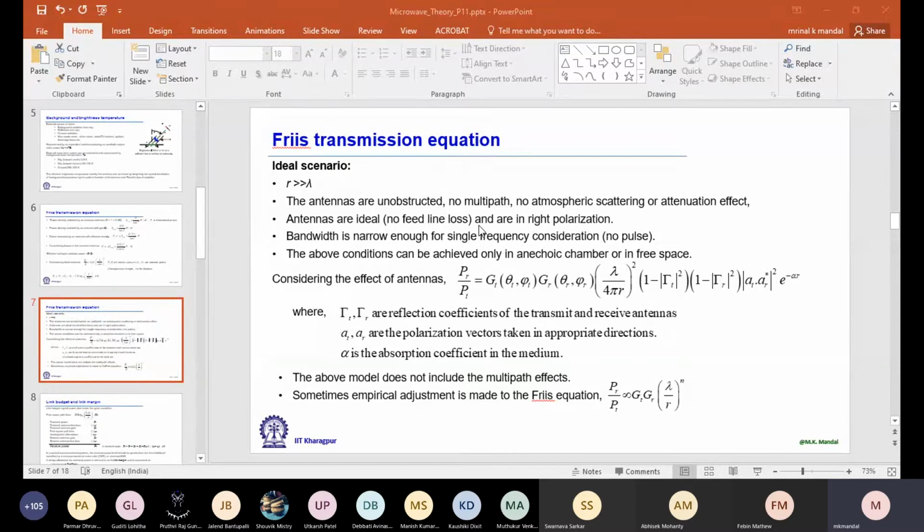But in practice, this multipath effect becomes an important issue. You can consider again your mobile phone example. Let's say we are speaking over the phone inside a room. Now you don't have any direct link with the base station. You can't see the base station from inside the room. Then how are you getting the signal? It is actually due to the multipath effect. So we have both diffraction and multipath.